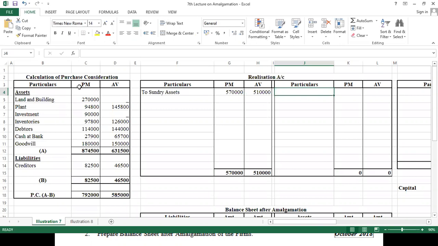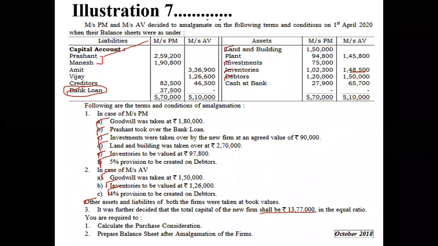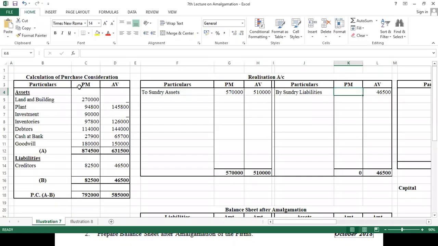Then this side we have to write by sundry liabilities, okay. I know this is 46,500, and for this I have to see because I have to add bank loan also, so it comes to 1,20,000. And by new firm account, by new firm account, okay.